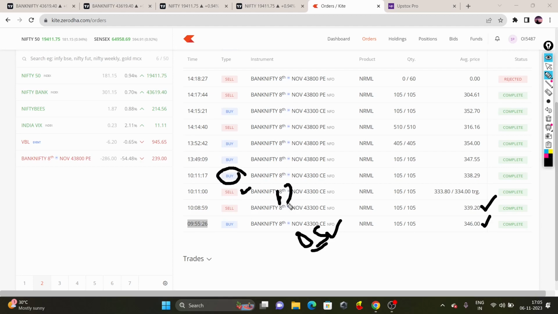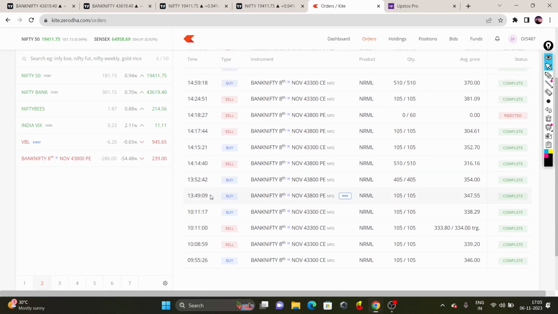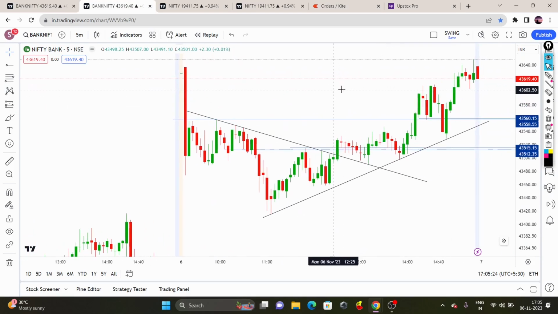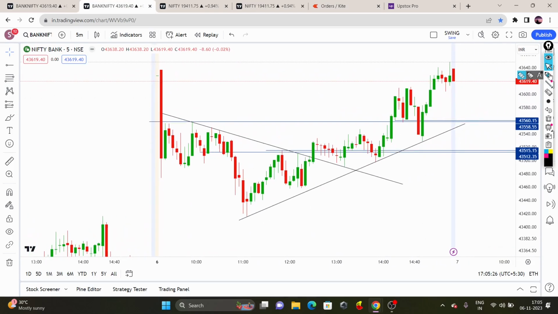Almost like 12 to 1 o'clock, I think till that time Zerodha had some issues. After that Zerodha started working well, and around 13:49, this was my first trade today. So at 13:49 I took a trade here. The logic behind this trade is very simple.